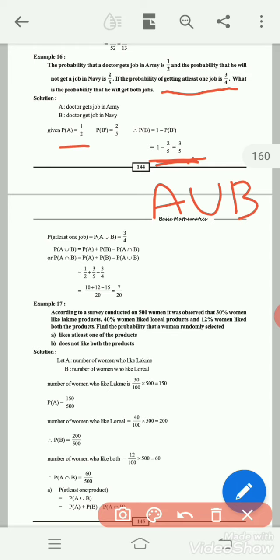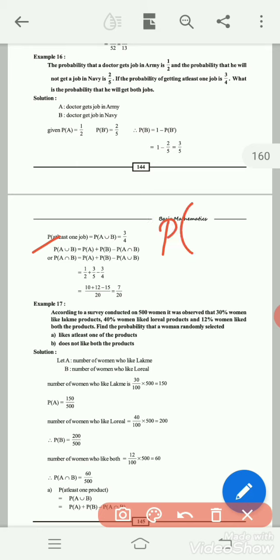Or means union. Therefore, P of A union B is 3/4. We know the formula. P of A union B equal to P of A plus P of B minus P of A intersection B. Here you have to find out the value of P of A intersection B.